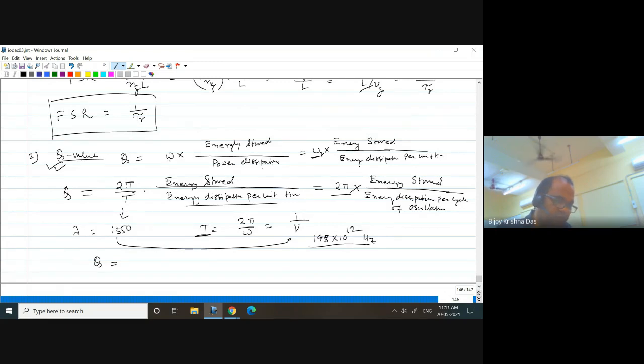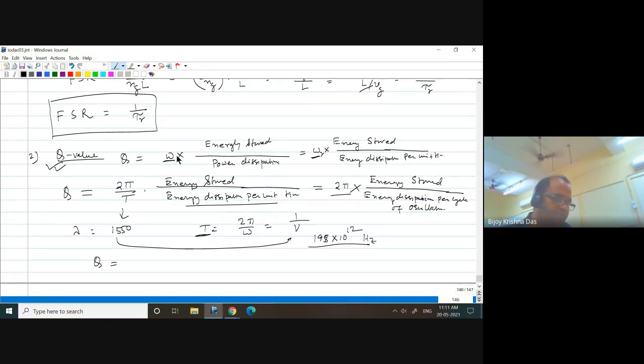Omega means the frequency corresponding to the resonance frequency. Any Q value you define for any device or system related to a resonator, for an optical resonator, it's the resonance frequency that matters.